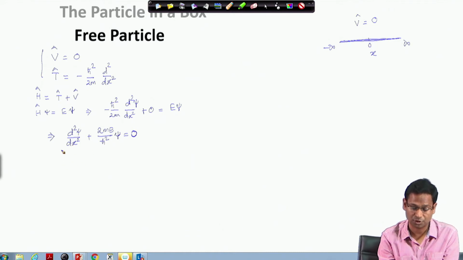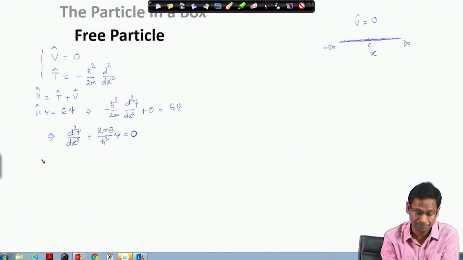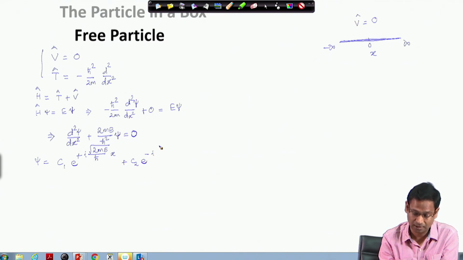I rearrange this equation to write this homogeneous second order differential equation, and in the previous classes we also discussed the solution of this particular differential equation. So, the solution, if you remember, would have two exponential functions, C1 e to the power i, plus C2 e to the power minus i.